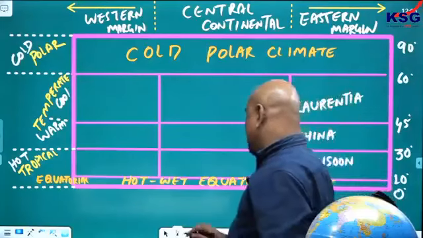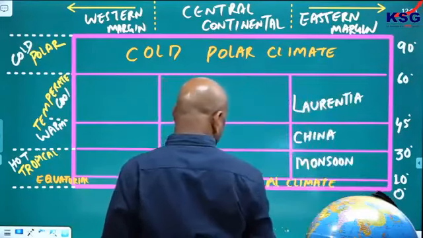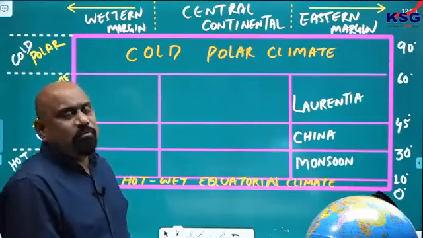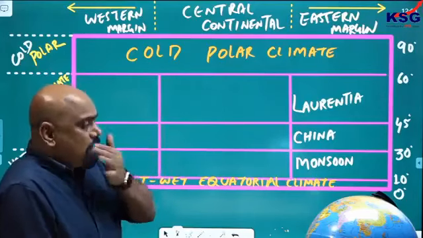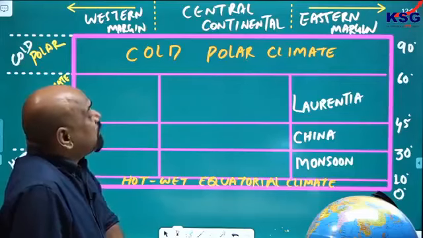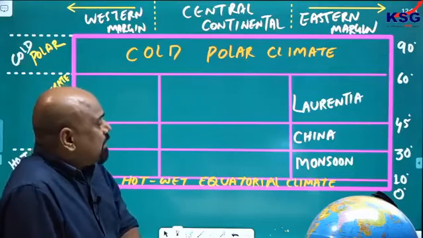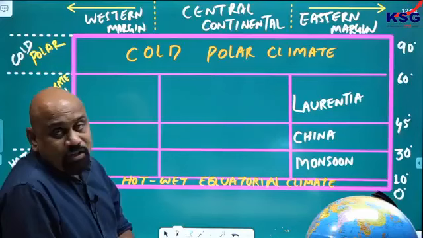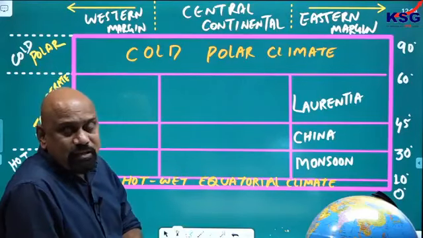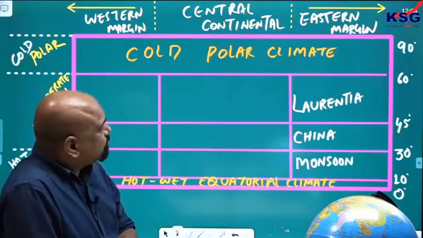I said LCM. Laurentia, China and monsoon. Always these three types of climate you will find in the eastern part of the continent, the eastern margin, between definite latitudes. Monsoon always 10 to 30 degree. China type 30 to 45 degree. Laurentia 45 to 60 degree. In general you will get like this.